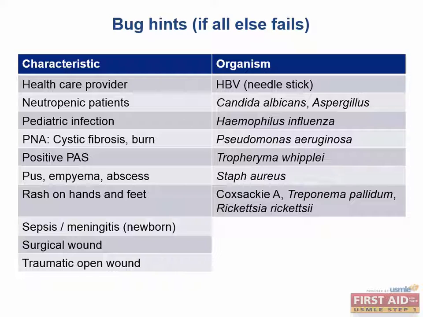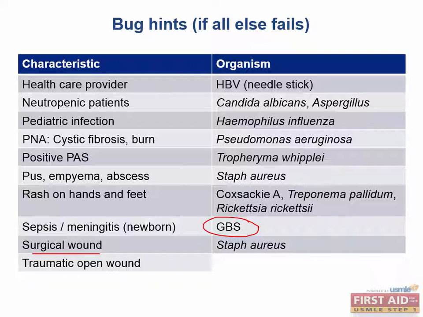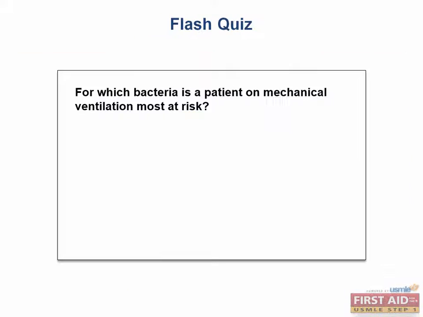Sepsis and meningitis can be caused by group B strep in babies, and if you were to see this, you would be very worried about serious sepsis or meningitis. Patients with surgical wounds are susceptible to Staph aureus infection, and people with a traumatic open wound are susceptible to Clostridium perfringens, which can cause gas gangrene, which is seen clinically as crepitus or air under the skin.